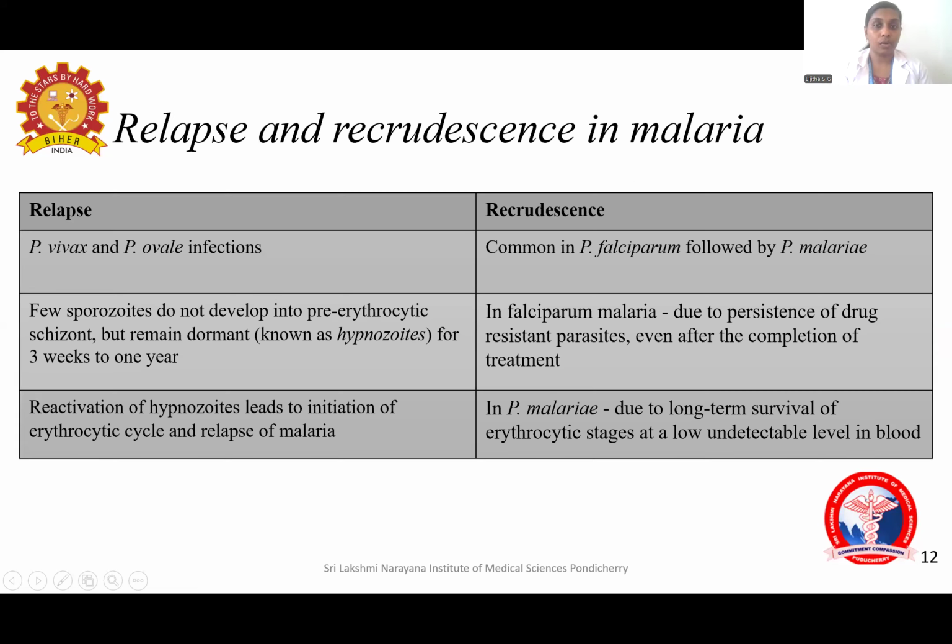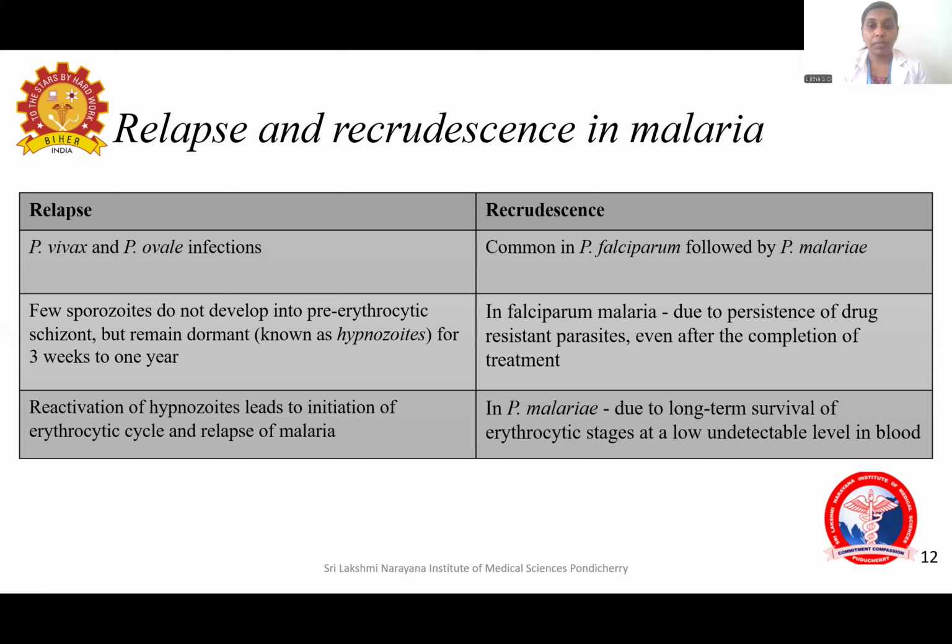Now, what is relapse and recrudescence in malaria? Relapse happens in Plasmodium vivax and Plasmodium ovale infections. As I told, it is because of the hypnozoites. That is, few sporozoites, instead of getting converted into the trophozoites in the liver, convert into the hypnozoites, which are the dormant forms. They can remain inside the liver for weeks to years, and later get reactivated to cause relapse of malaria.